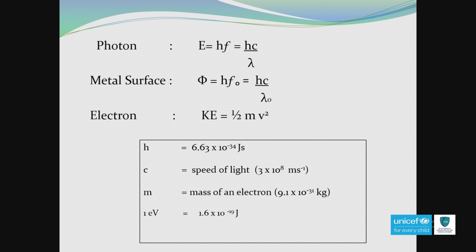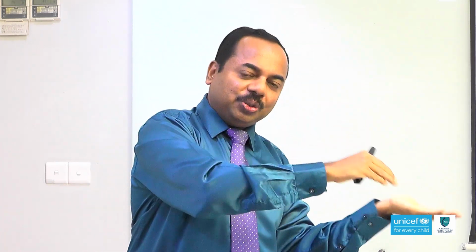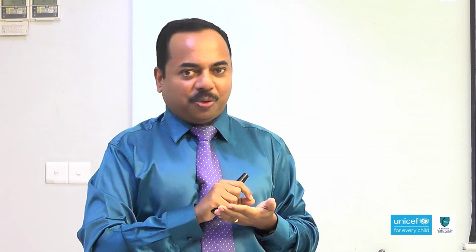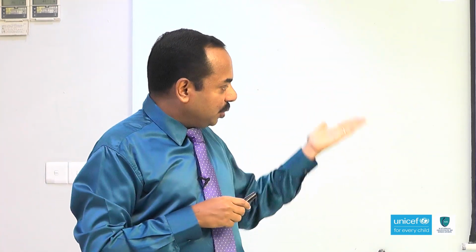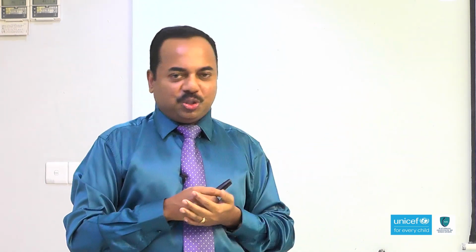What is the unit of that electron volt? Here you can see the energy of the photon, work function, kinetic energy. Basically these three are energy. What is the unit of energy? Joules. But there is a special unit, the electron volt. Sometimes the work function or energy may be expressed in electron volt, so you need to convert electron volt into joule. Sometimes they ask you to express the answer in electron volt. So, that is the special unit of energy, and you should know this relationship also. It is also given in the formula sheet. So, 1 electron volt is equal to 1.6 into 10 to the power minus 19 joule.